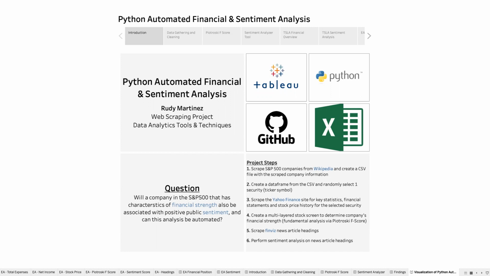by scraping companies from Wikipedia, scraping Yahoo Finance for key statistics, financial statements, and stock price history, creating a multi-layered stock screen to determine the company's financial strength using the Piotroski F-score as the method, and scraping FinViz news article headings to then perform sentiment analysis on those headings. And at the end of the whole process was analyzing the data and interpreting the results.